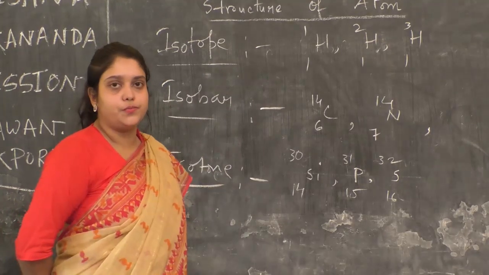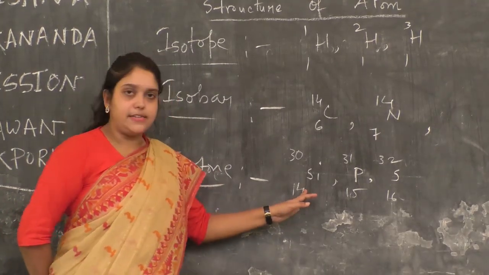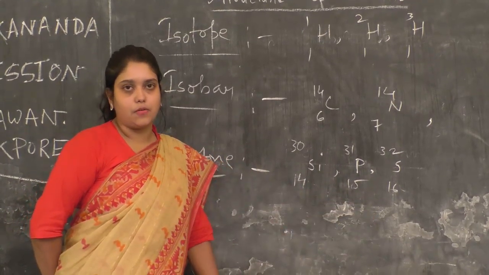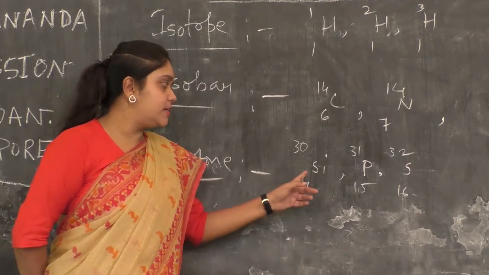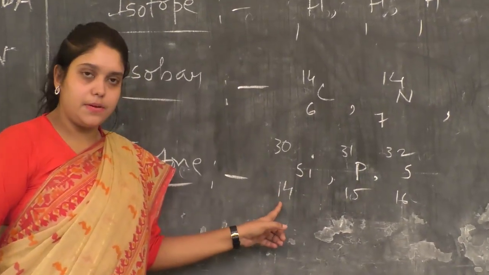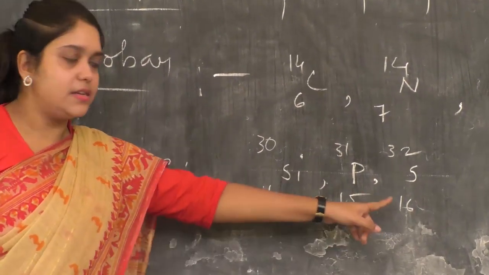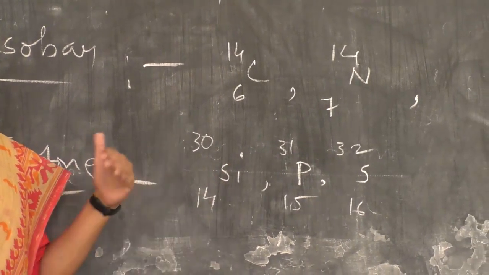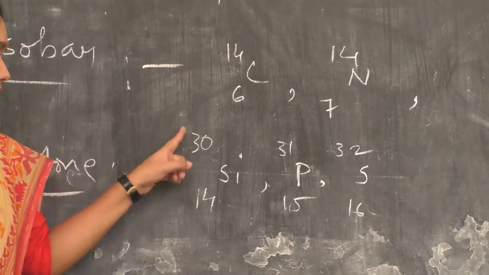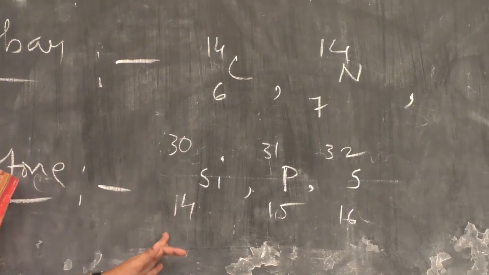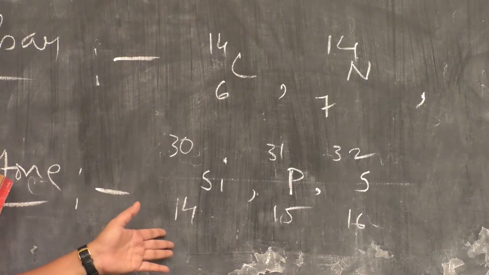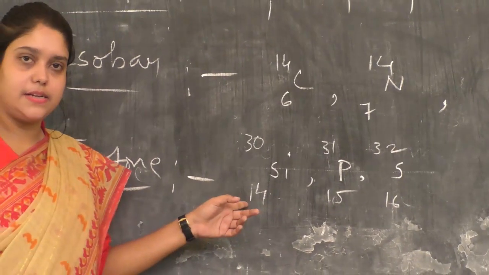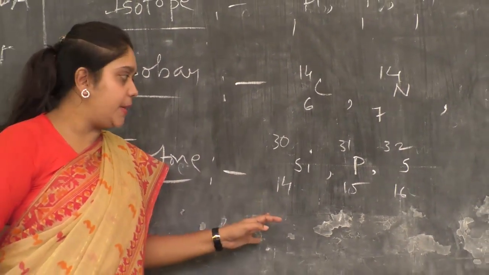Next is isotone. What is isotone? Atoms of different elements having an equal number of neutrons in the nucleus are called isotones of each other. Silicon, phosphorus, sulfur. What is the proton number of silicon? 14, 15, 16 proton numbers, and the mass numbers 30, 31, 32. So if I ask you now, what is the neutron number in silicon's case? How will you calculate? Mass number minus atomic number is equal to neutron number. 30 minus 14 is equal to 16. So 16 neutrons are there in the nucleus.